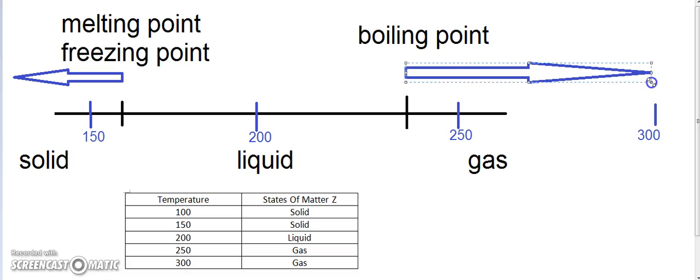Anything above this point is a gas, so the boiling point must be below 250.